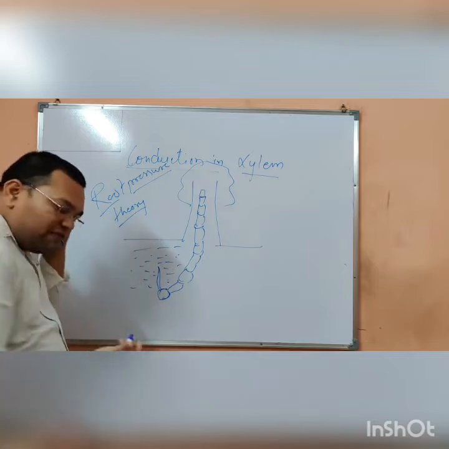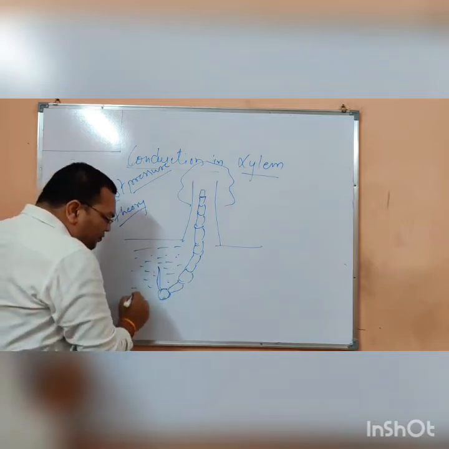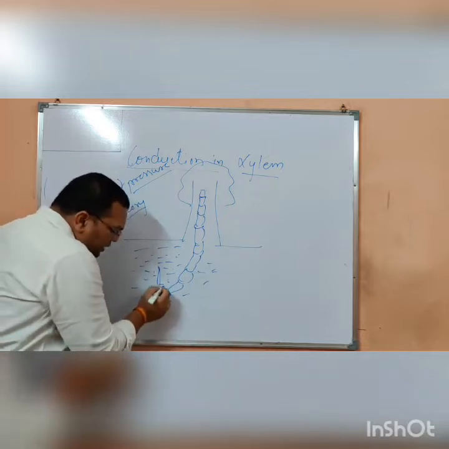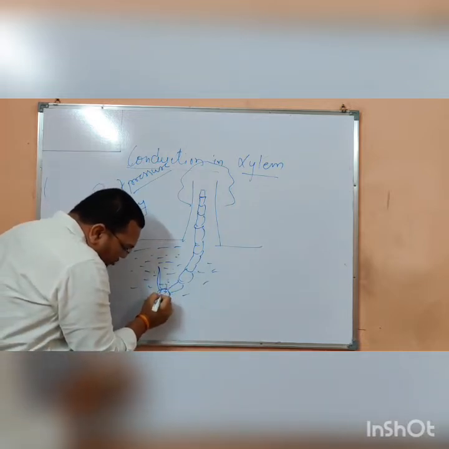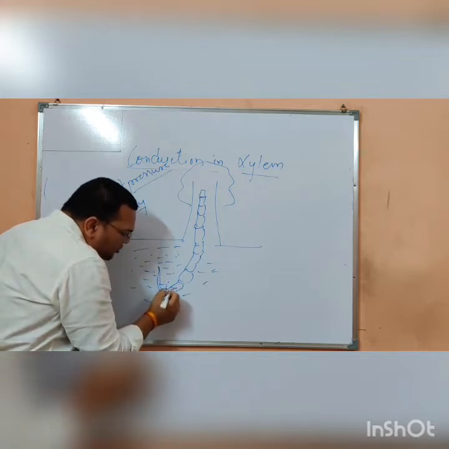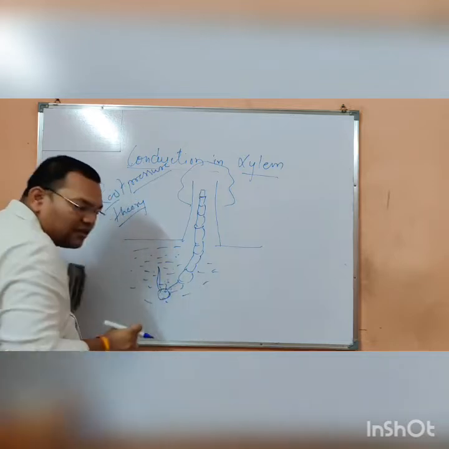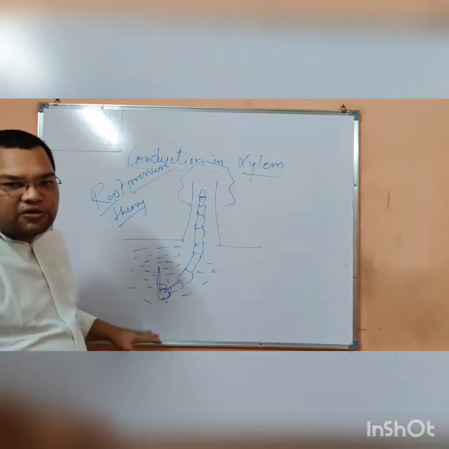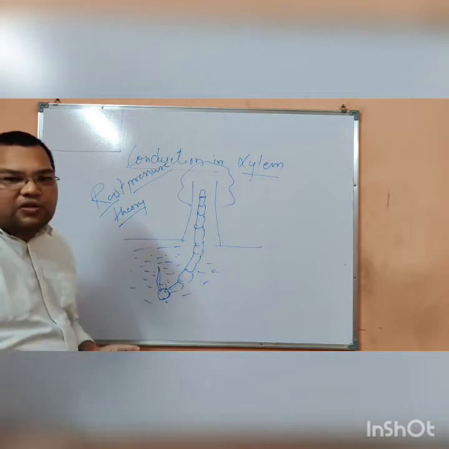Now, from the soil, the ions are getting absorbed in these cells. Various ions can be absorbed. Actually, there are two types of processes: the active process and the passive process.